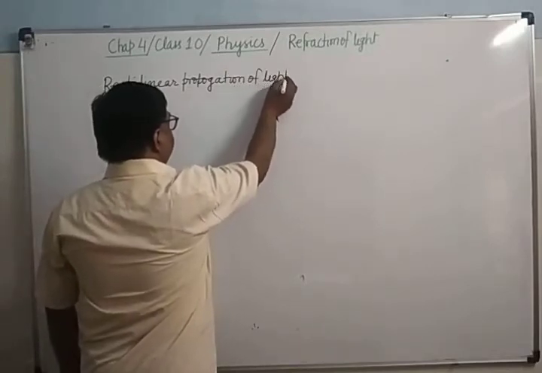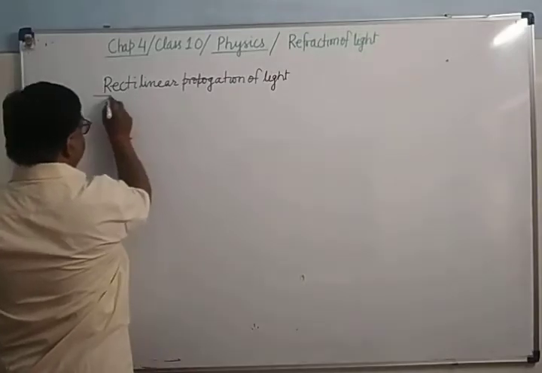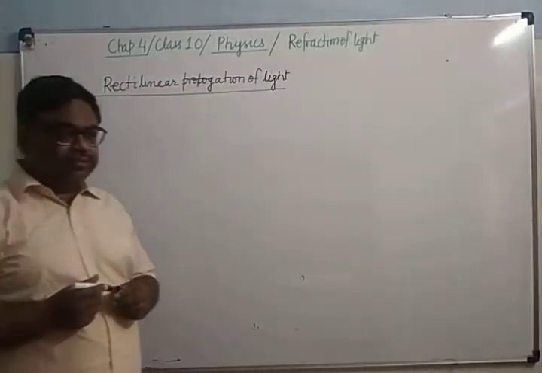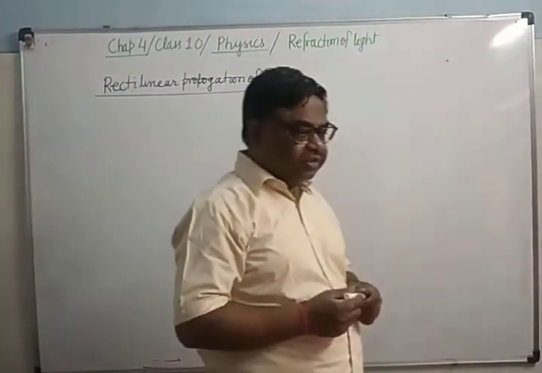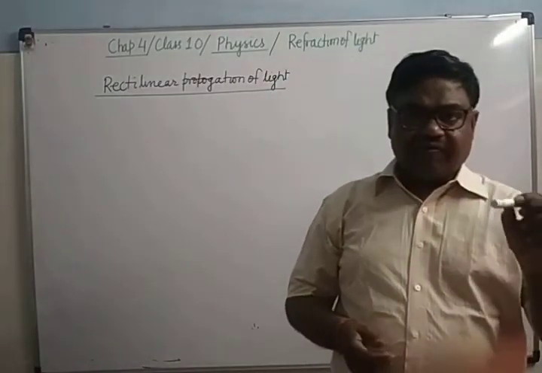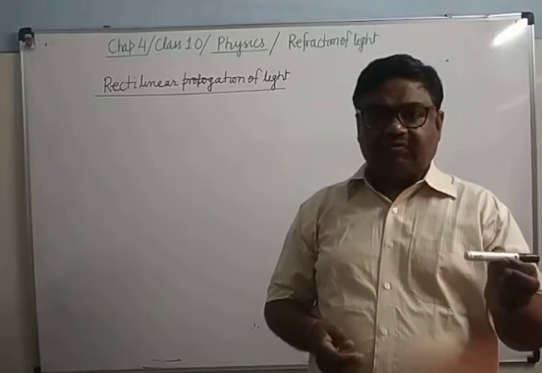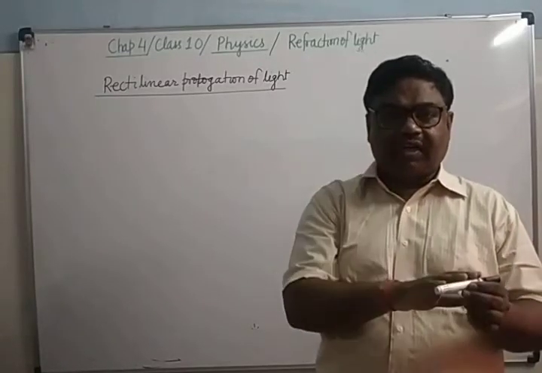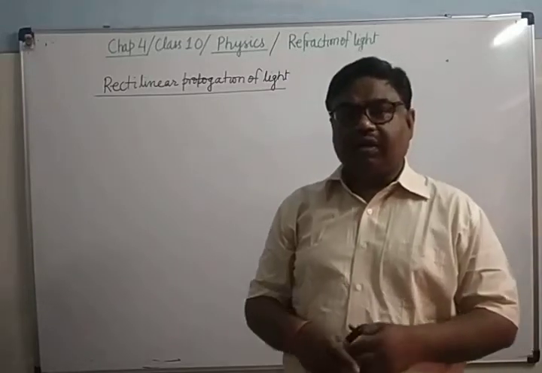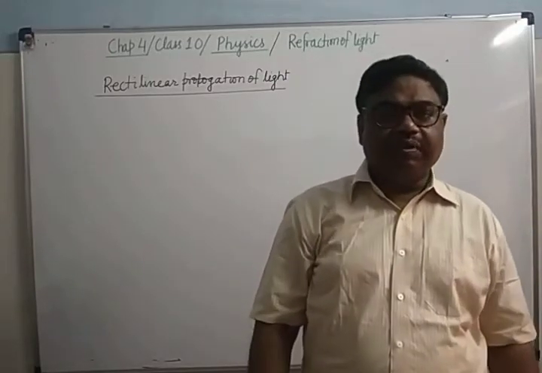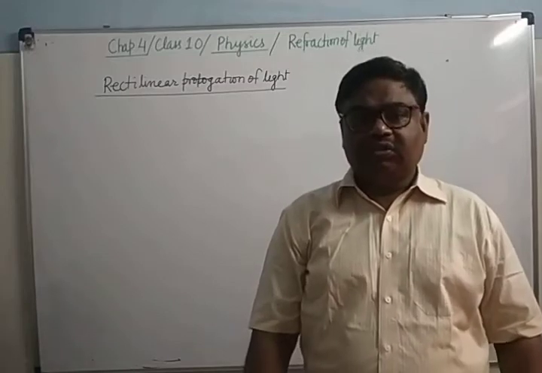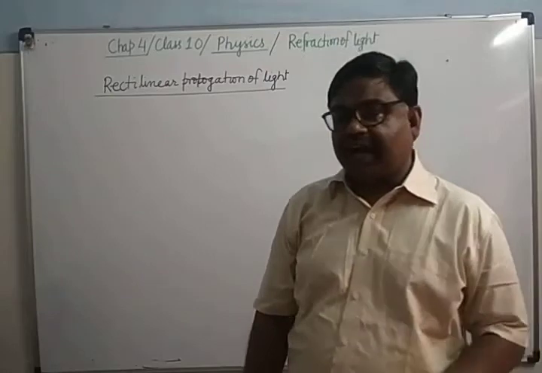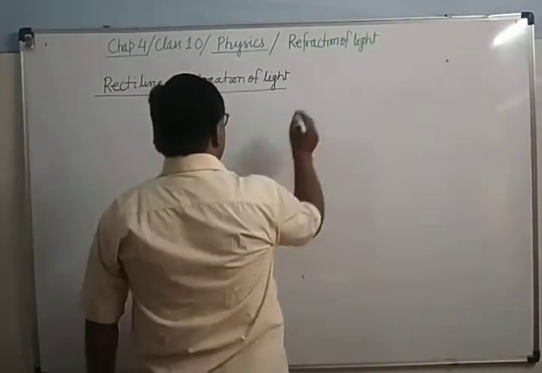As we know, light is a form of energy which helps us in seeing other objects. We can see an object only when some light falls upon it and gets reflected from it and reaches our eyes. Then it will be visible to us. So what is the rectilinear propagation of light? It states that light always travels in a straight line.